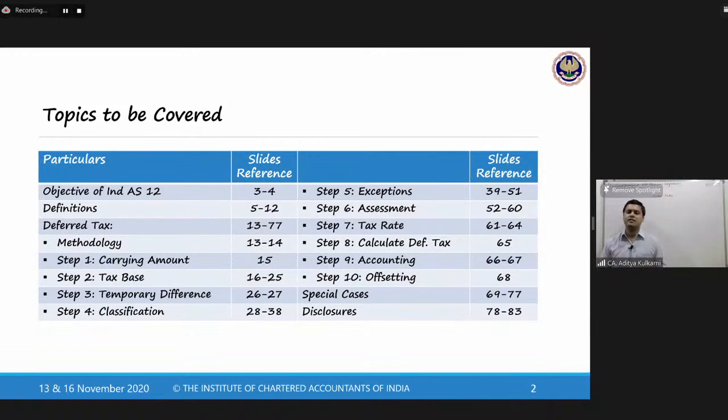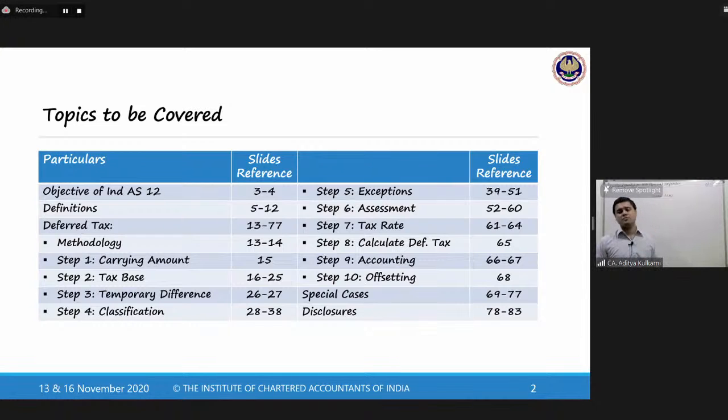Then we will discuss certain special cases like business combinations or deferred taxes in the case of share-based payments. Those aspects are what we will discuss. I will of course not be able to cover everything today. The special cases will go to the session on Monday, and even some of the steps of deferred taxes will go to the next session on Monday. But we will try to cover as far as possible the major crisp definitions and a detailed understanding of the concepts, which will make our sailing on Monday smoother.